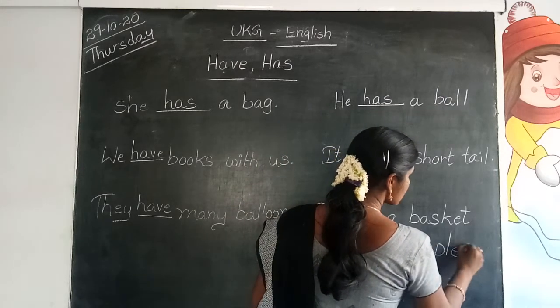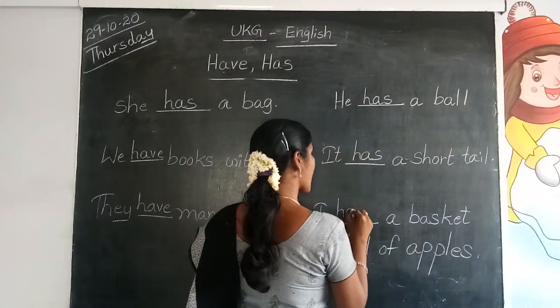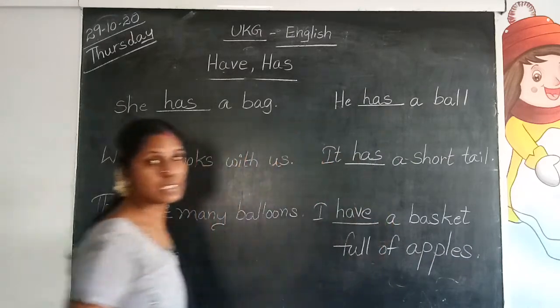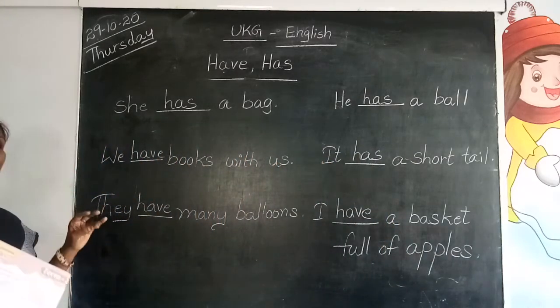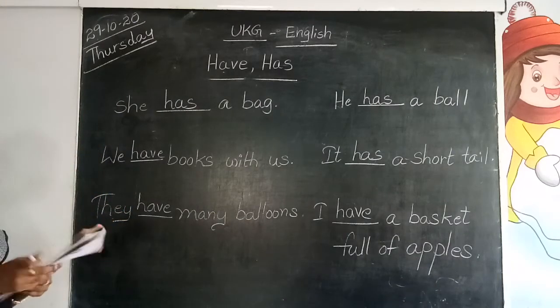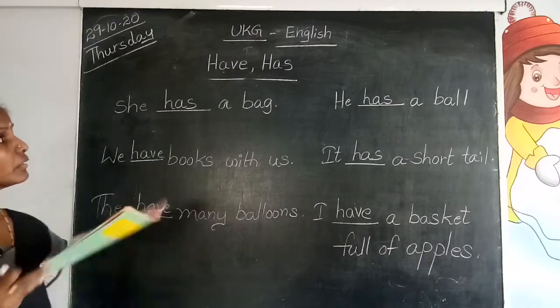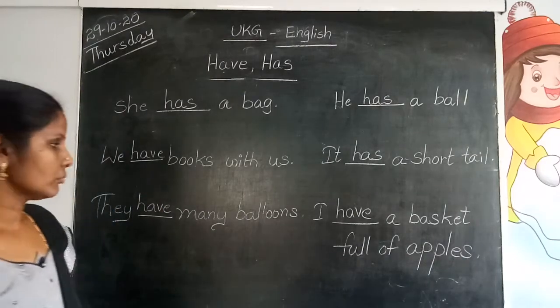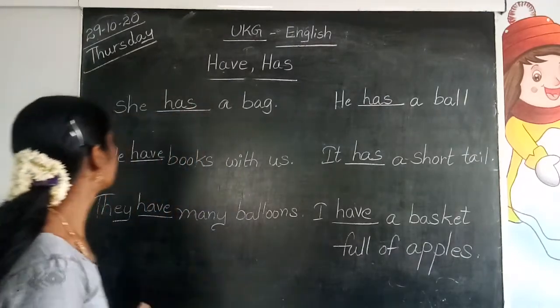When I comes, have. I have a basket full of apples. I, you, we, they, we should use have. He, she, it, we should use has. Remember that carefully. Note it down.